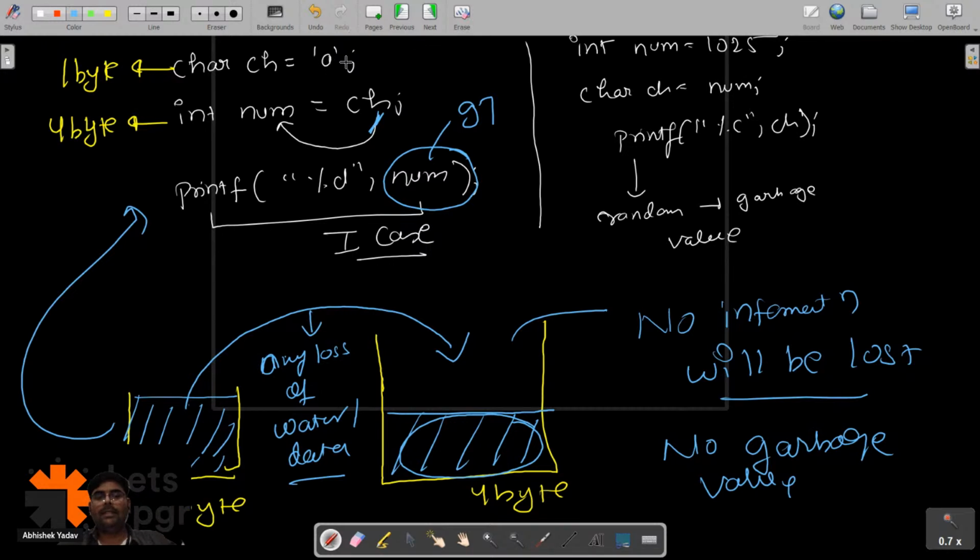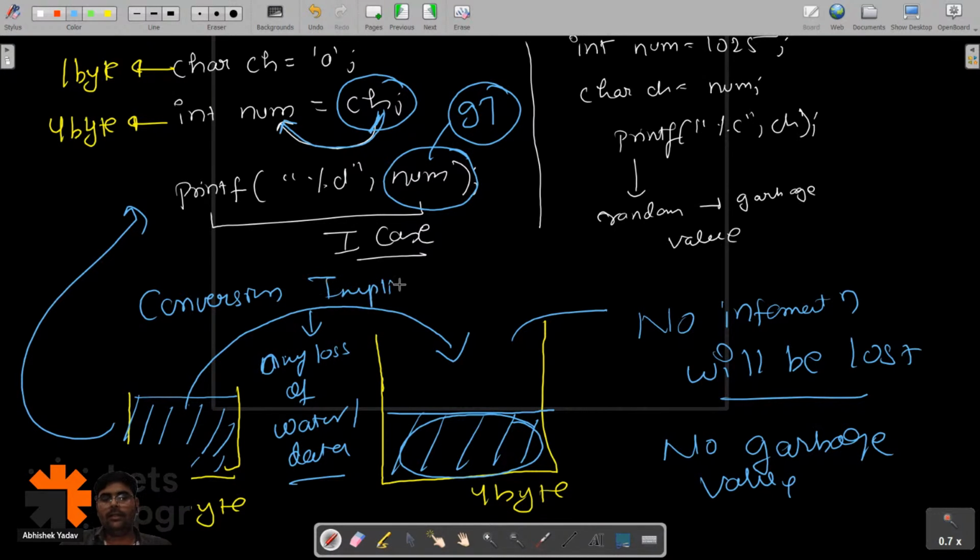So basically, you have a data character type, and that data character type is getting converted to the integer format, that is 97. This kind of conversion is called implicit conversion.